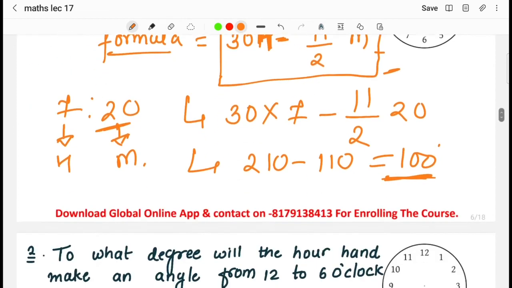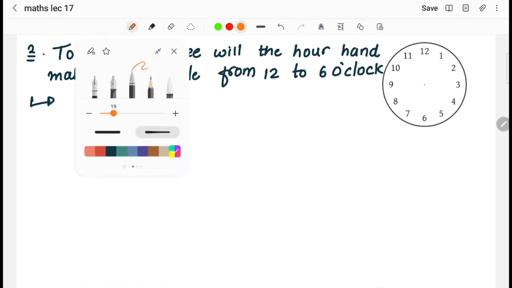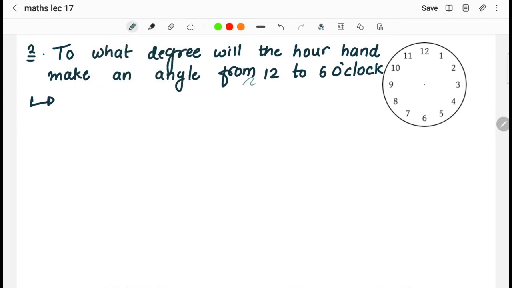Okay, next question now. To what degree will the hour hand make an angle from 12 to 6 o'clock? Basically, we have 12 o'clock and 6 o'clock, and the question asks how many degrees of difference there are.